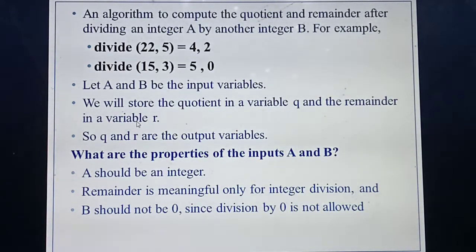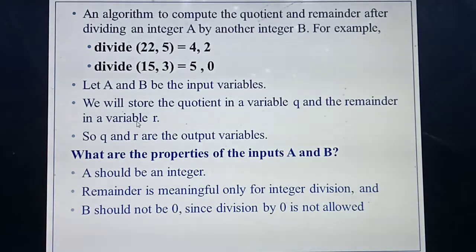Remainder. Okay, students, so already you are taking two input variables, A and B. After dividing, you will get some answer, that is a quotient as well as a remainder. That is what we are calling the output. To represent this output, you are using two variables. What are they? Q and R. So Q and R are the output variables. Q represents quotient, R represents remainder. A and B are the input variables, Q and R are the output variables.